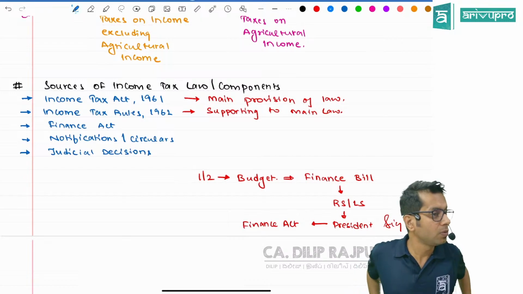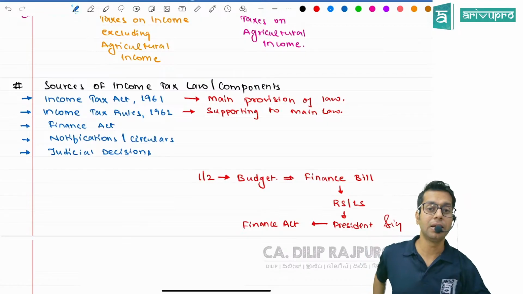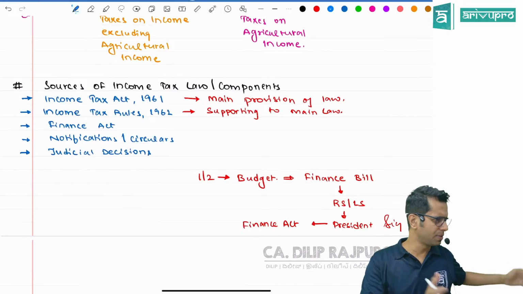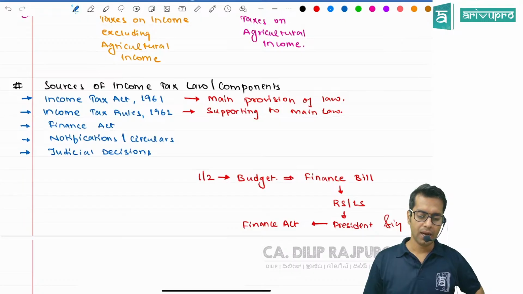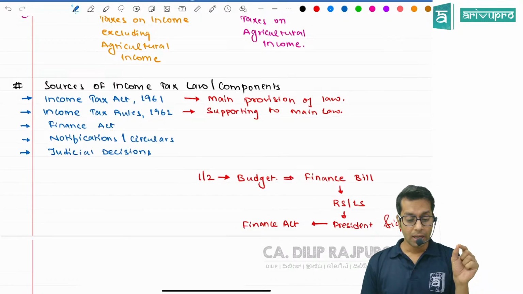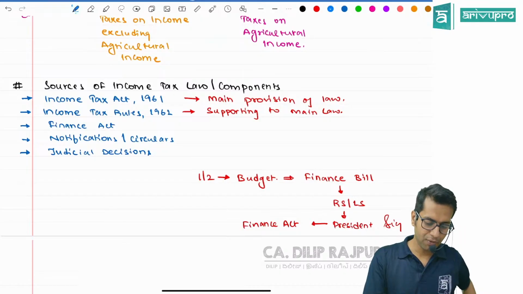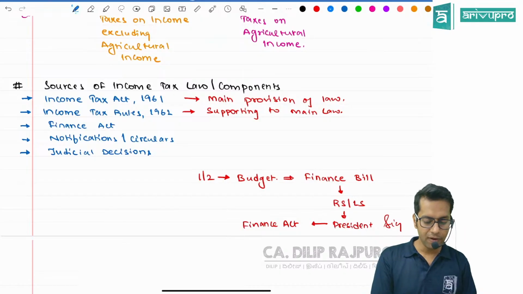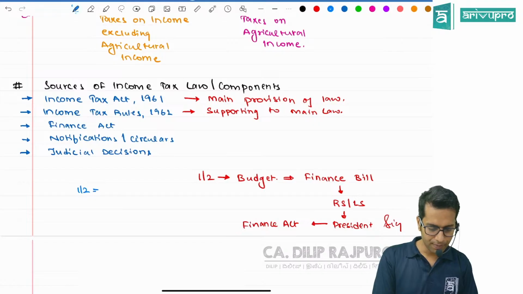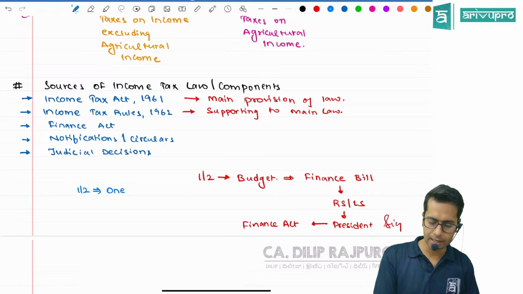Normally every year only one budget will be made. This budget is made by whom, sir? Central government. Because we are studying income tax, please note, state governments also have their own budgets, etc., but we are not discussing that point. Now, every year, how many budgets will there be? Every year, one budget will happen. When will that budget happen, sir? Every year, that budget will happen on 1st of February. So, only one budget a year.